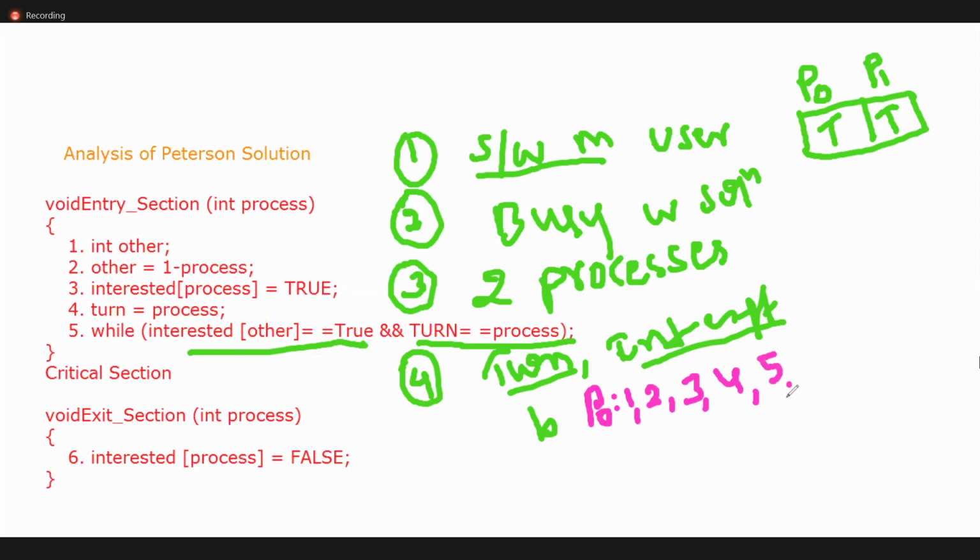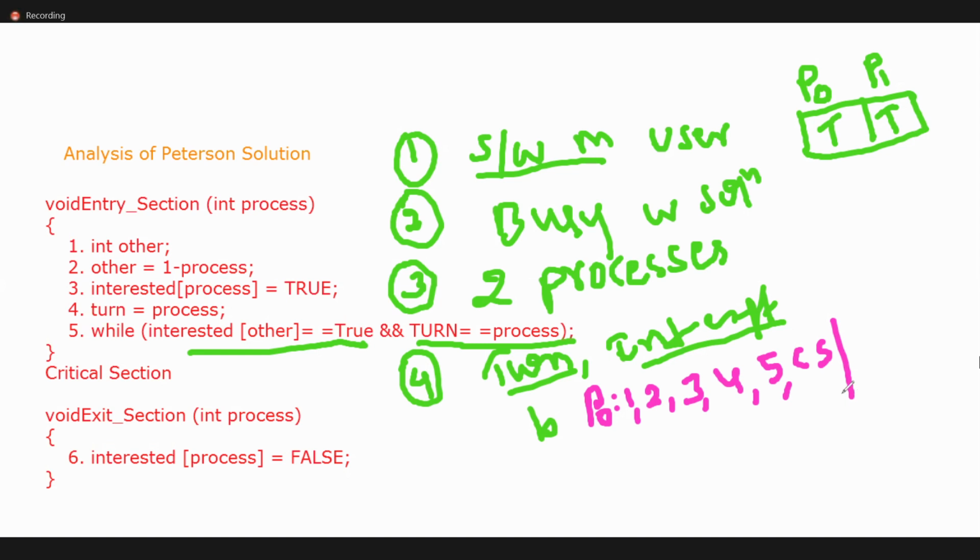It entered the critical section. In the meantime, P naught is preempted. Preemption can happen at any point of time. So generally, why do we get preemption? Any interrupt, hardware interrupt, or software interrupt, or hardware failure, or system calls. Yes or no? There may be any chance to get preempted.